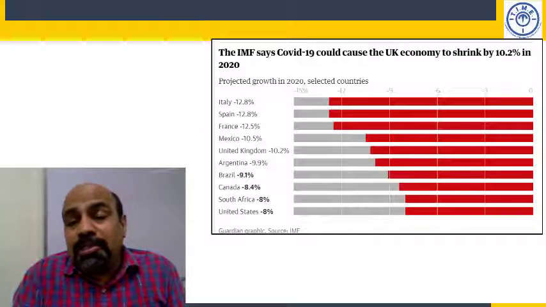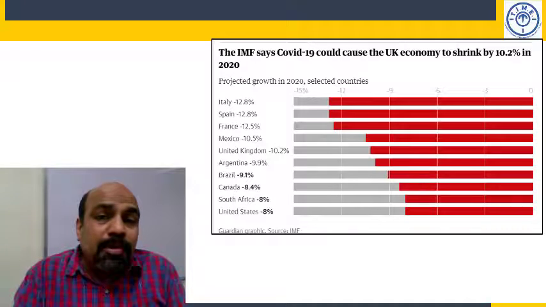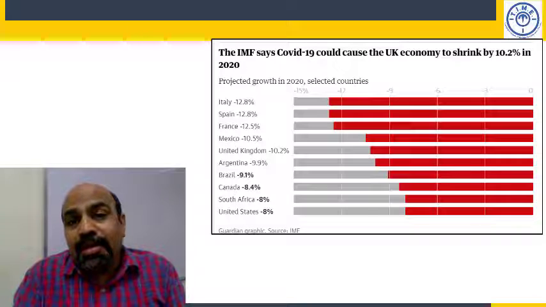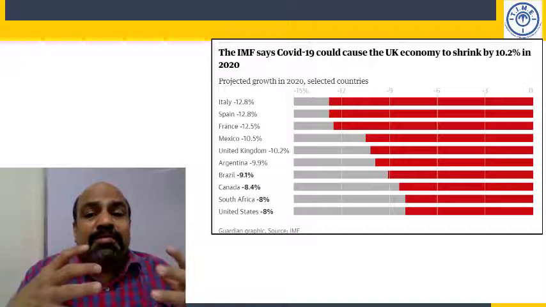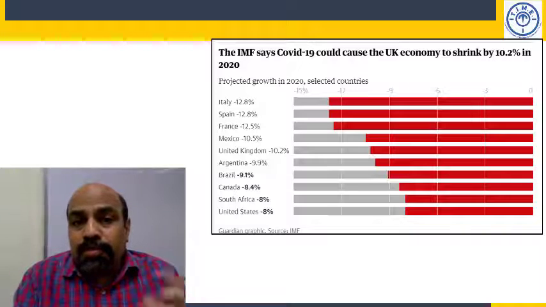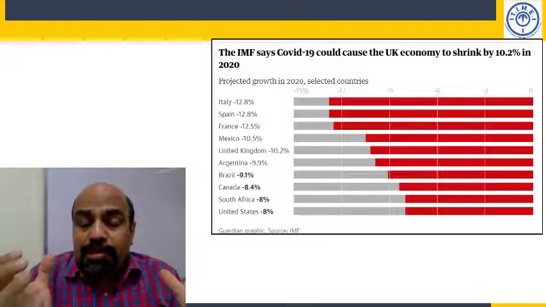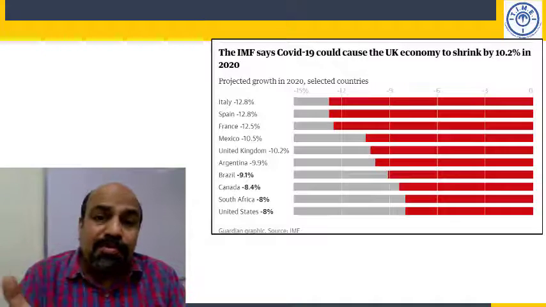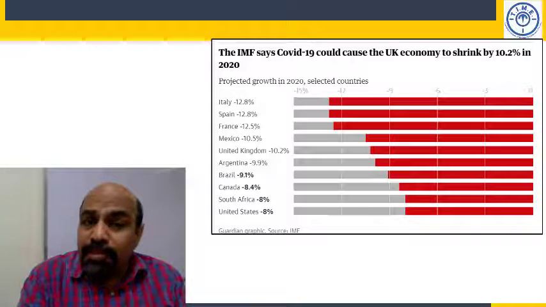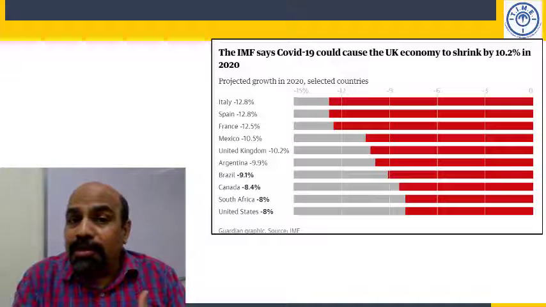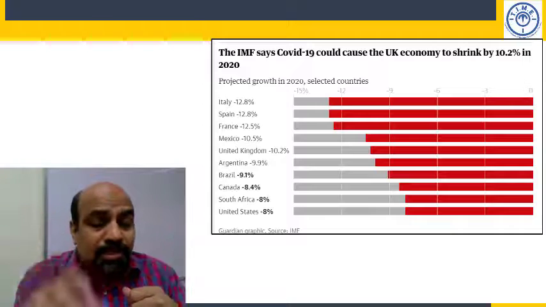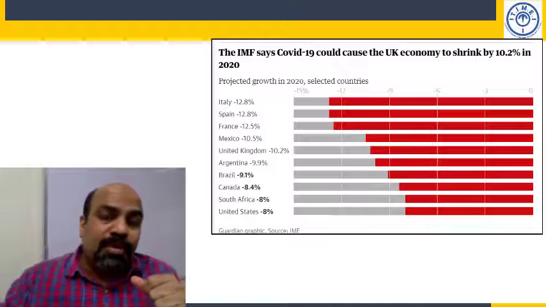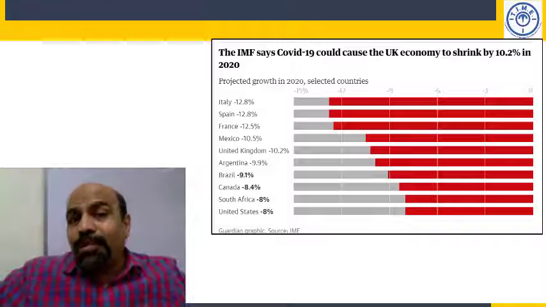So see, when countries don't produce, that means they don't have employment generation potential, and that would also mean that everything becomes cyclical. See, a factory closes down. I'm giving a general example. When a factory closes down, all the people there lose their jobs. When they lose their jobs, they don't have income. When they don't have income, they don't have purchasing power. When they don't have purchasing power, their demand for goods and services also decreases. So the companies that cater to this sector will also suffer a loss. And it is not just one particular factory closing down. We are talking of economy-wide redundancies, that is job losses.